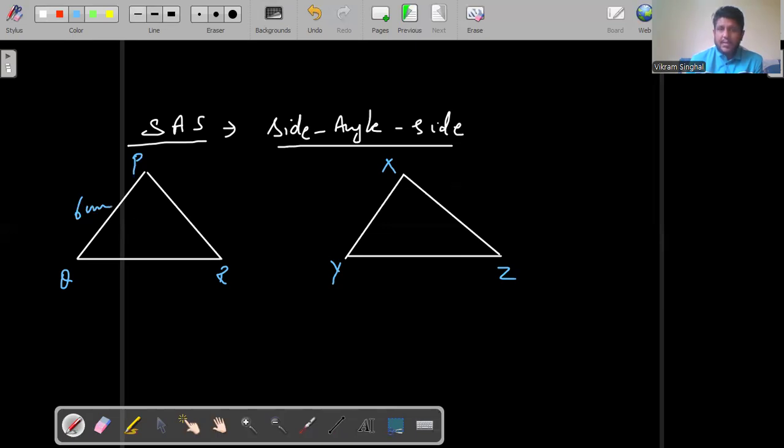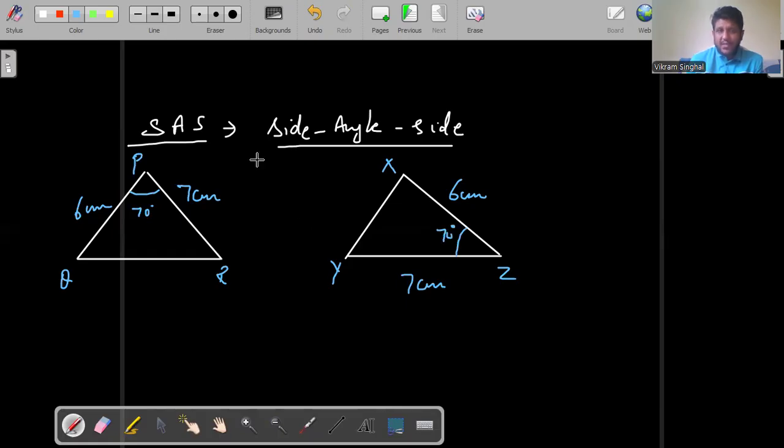Here XZ measures 6 centimeters. PR is measuring 7 centimeters. Here YZ is measuring 7 centimeters. And I give that this angle is 70 degrees and here this angle is equal to 70 degrees.